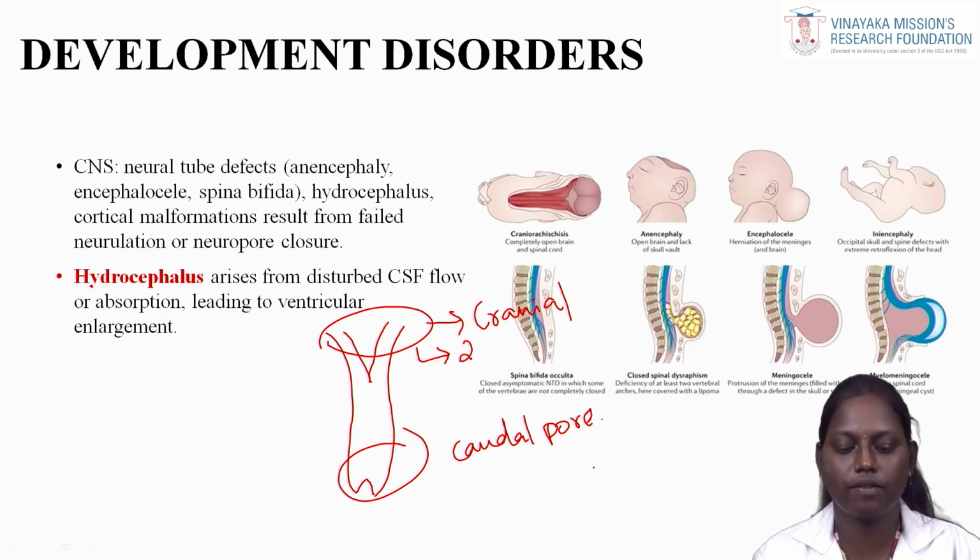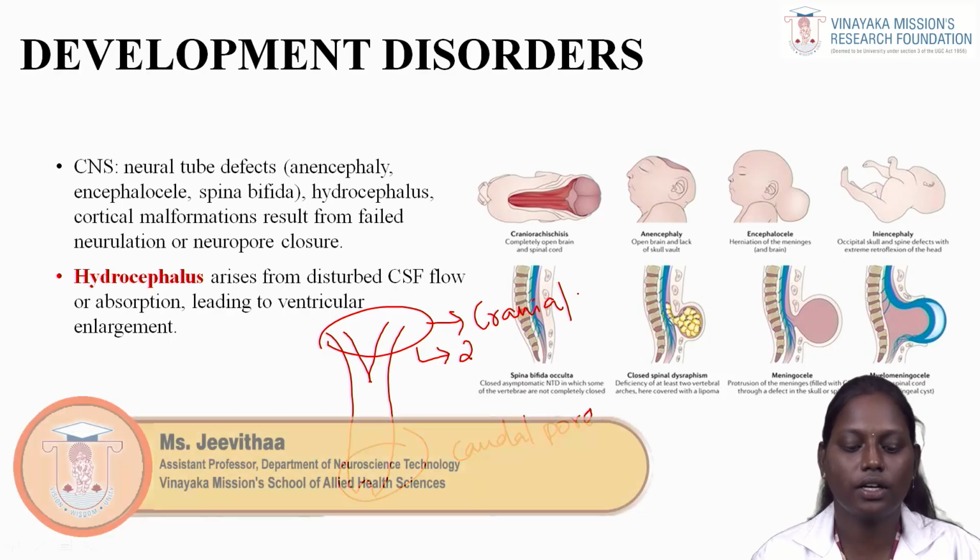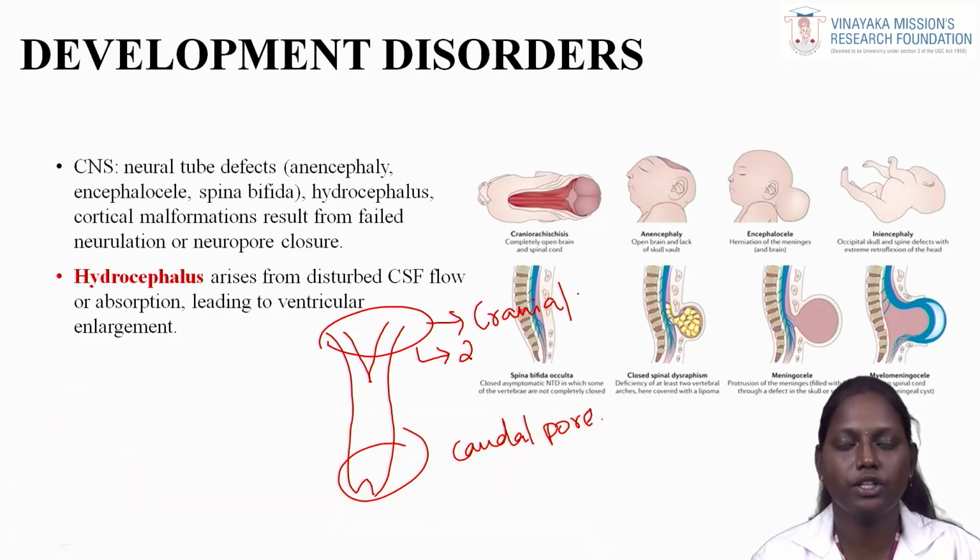The caudal pore should close by day 27. Any defect in closure of the cranial neuropore leads to anencephaly and encephalocele, and defects in closure of the caudal pore lead to spina bifida, spina bifida occulta and meningomyelocele.